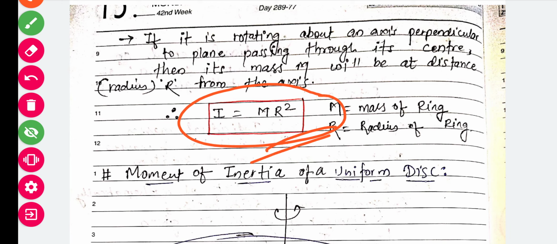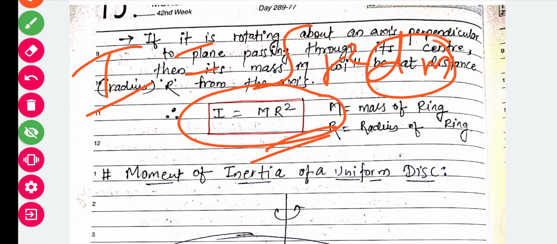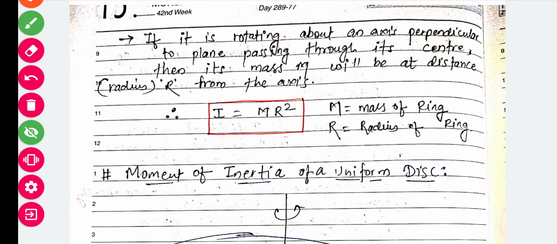As you can see, moment of inertia was integral of r square dm. When dm is integrated, it becomes m, and this r is nothing but the radius of that ring, r square m. That is I is equal to mr square.